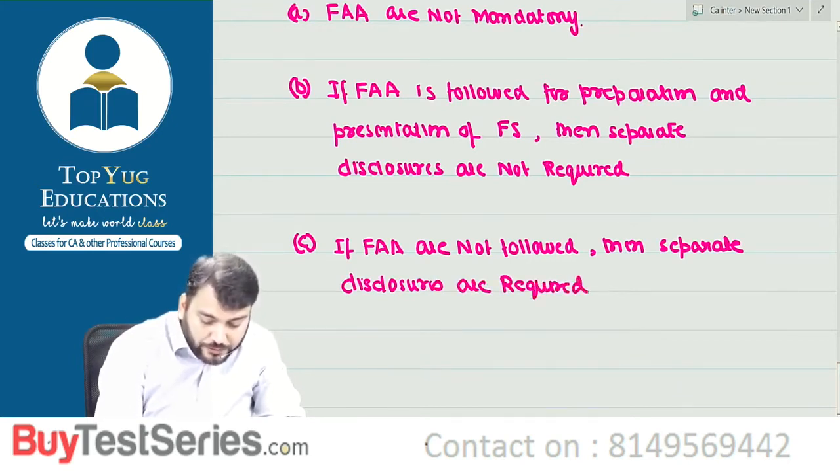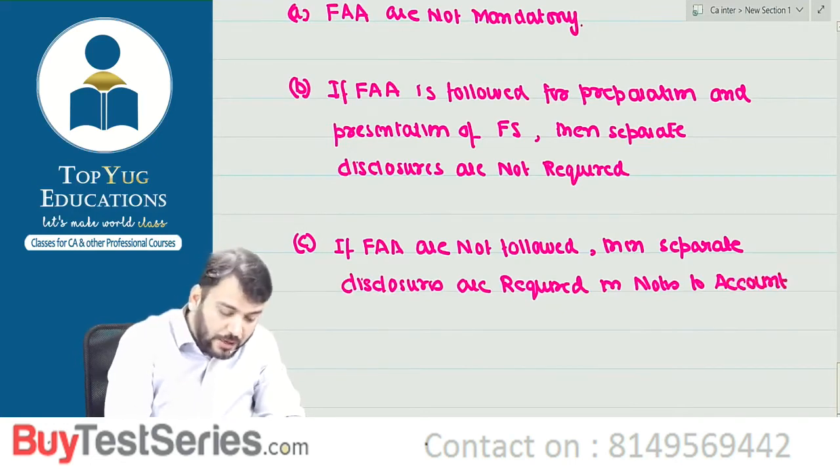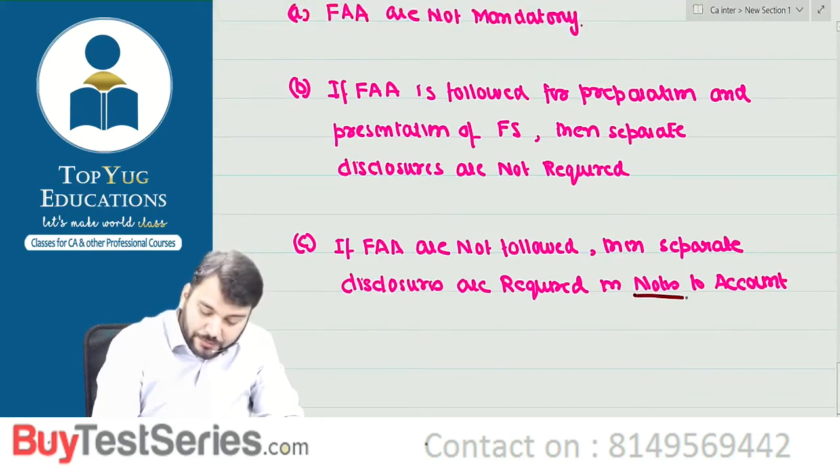Where do we disclose? In notes to account. Understood this point? Correct.